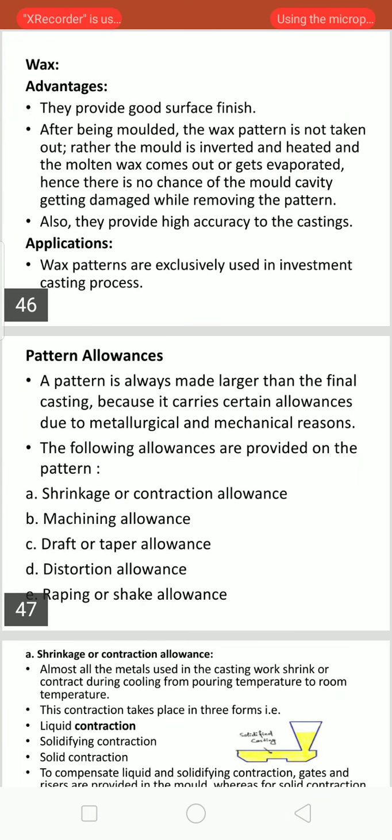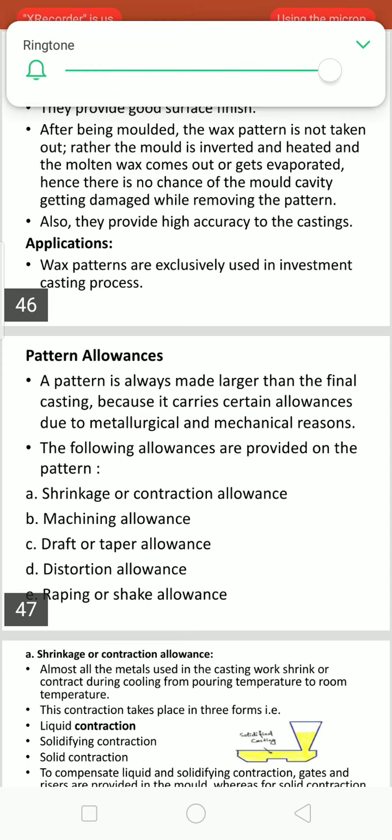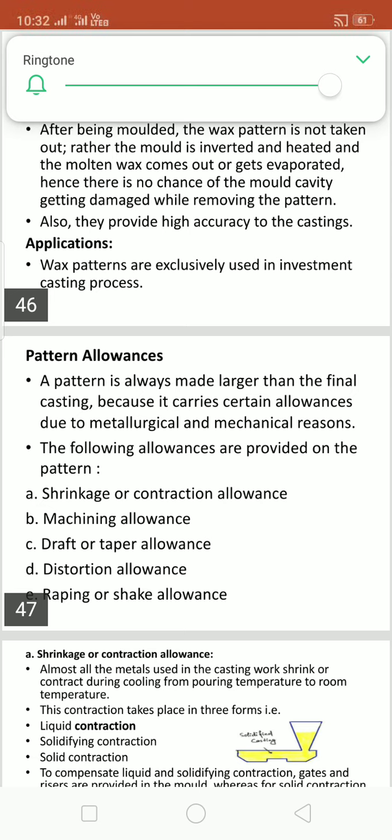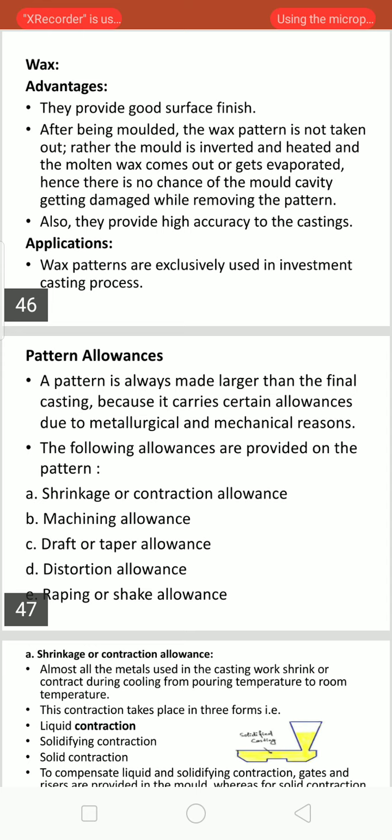Good morning, students. In the previous class, we have already discussed pattern selection, pattern materials, properties, different types of pattern materials, then types of patterns, all with their advantages, disadvantages, including applications. Now we'll try to discuss pattern allowances.